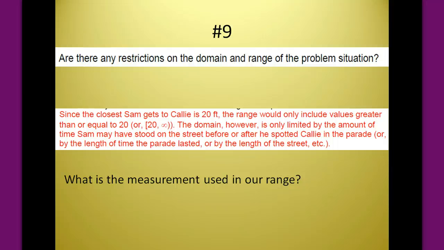So we're definitely not going to be below 20 feet as far as the distance that we are visually. But on the other hand, time potentially would not go on forever and ever in either direction, because Sam might get tired of standing there after the parade has ended, or Sam didn't arrive until a certain point when the parade started, and so on. So there are restrictions upon real world situations.